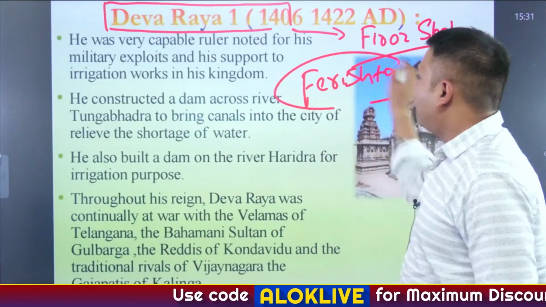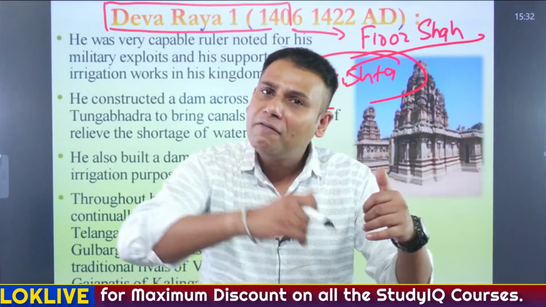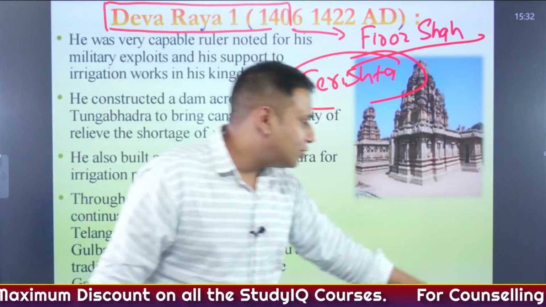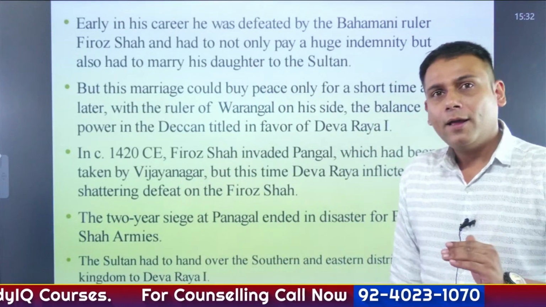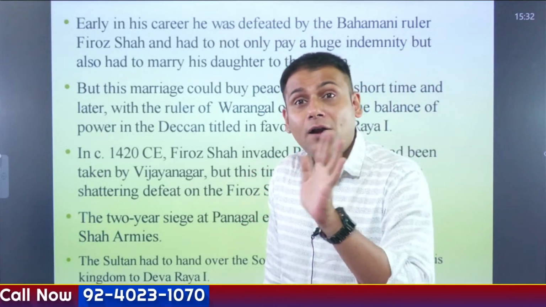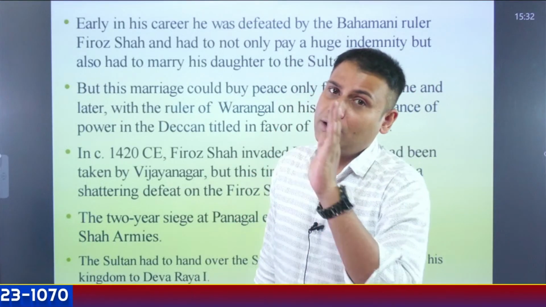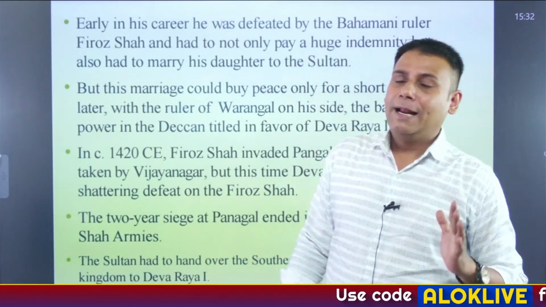Farishta narrated one story of how Deva I and Firoz Shah came into conflict with each other, and how the Battle of Panagal proved to be a turning point for Deva I. Okay, so let's understand about this.